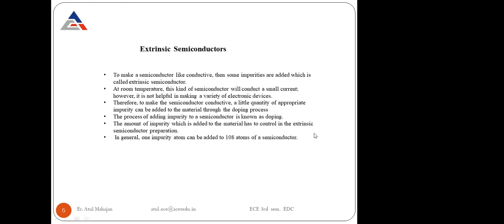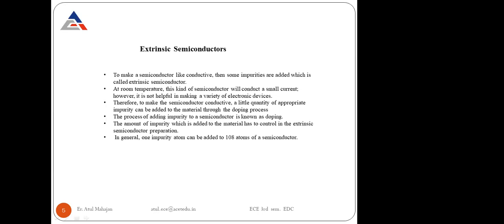The amount of impurity which is added to the material has to be controlled in extrinsic semiconductor preparation. What kind of impurity and what amount of impurity we add actually controls the nature of the extrinsic semiconductor. In general, one impurity atom can be added to 10^8 atoms of semiconductor. If we have 10^8 atoms of semiconductor, we generally add one impurity atom.